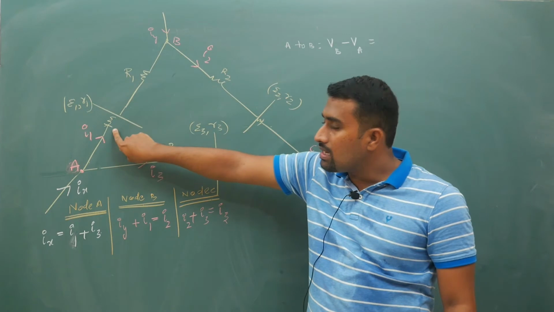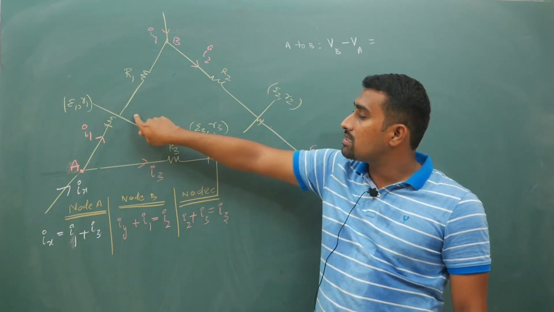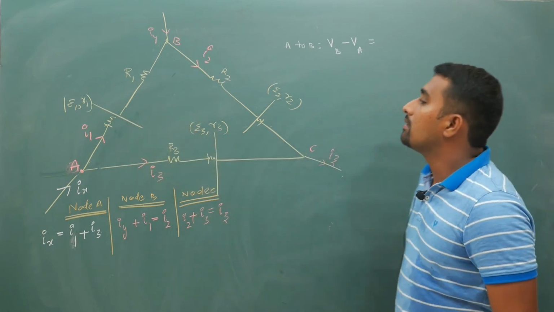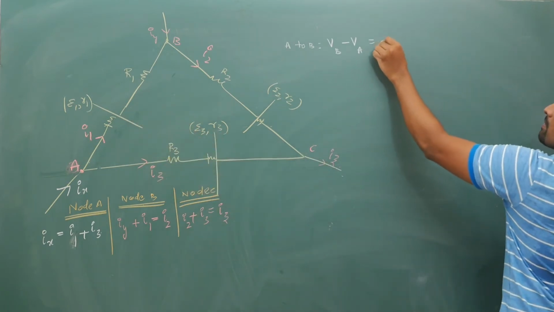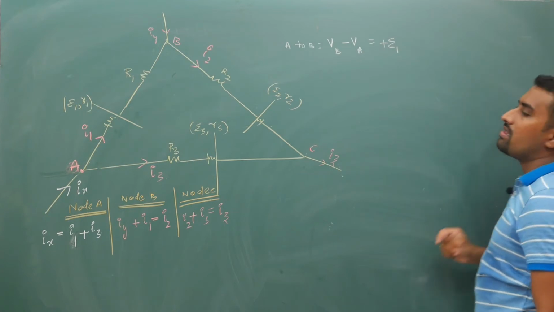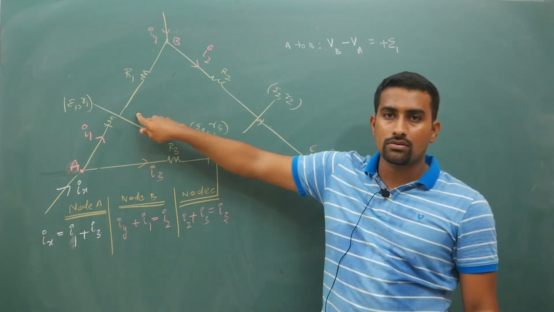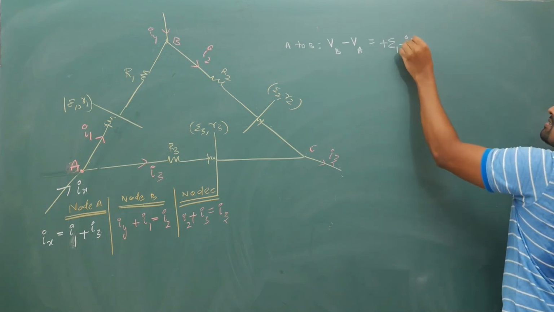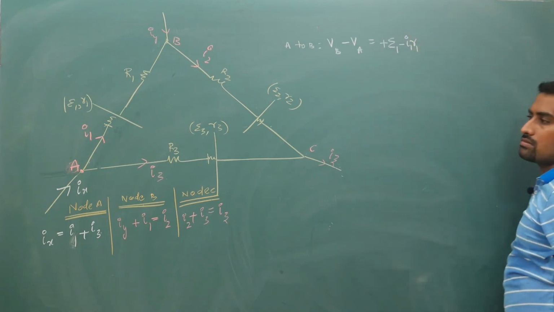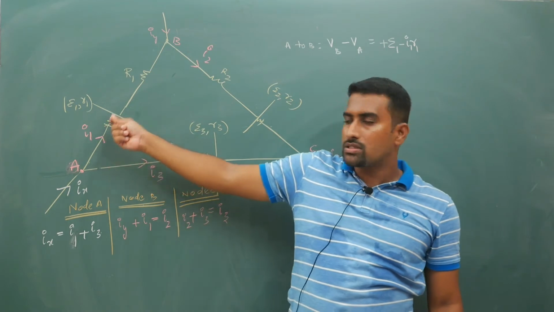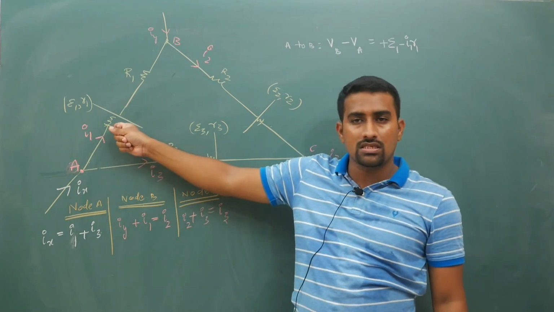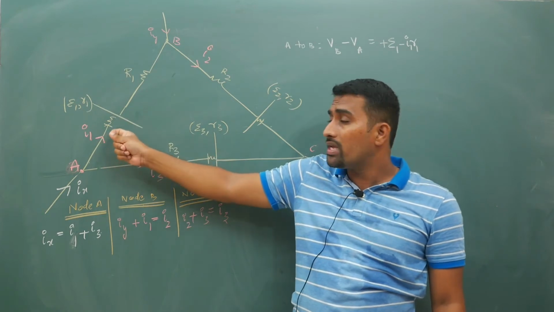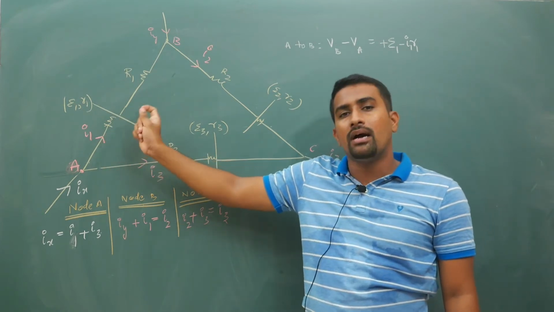For this cell, this is the negative terminal, this is the positive terminal. So from negative to positive terminal, it will become plus E1, minus I1 small r1. Across this internal resistance we are going in the direction of current, so in the direction of current it is minus IR.